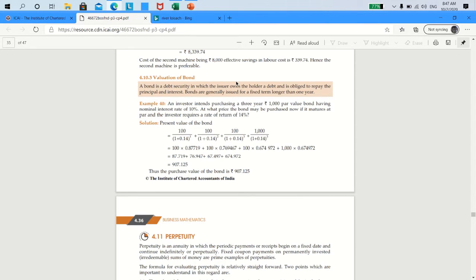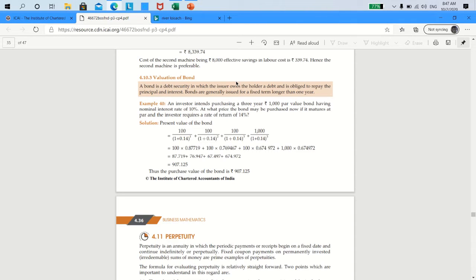So discount that 100 by 1 plus 0.12 power 2, because you're discounting for 2 years. Similarly, for third year, 100 divided by 1.12 power 3. For the fourth year, plus 100 divided by 1.12 power 4. And for the fifth year, 1,100 divided by 1.12 power 5.